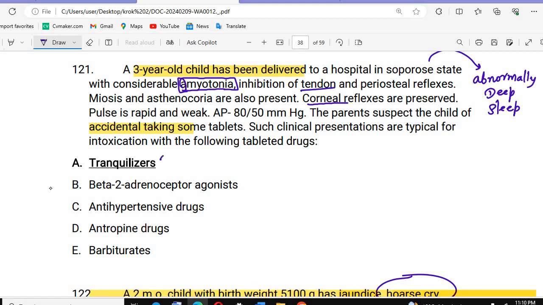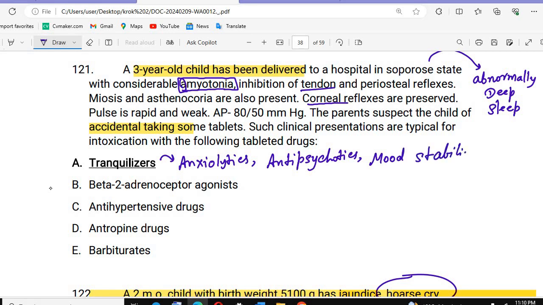What are the tranquilizers? The tranquilizers are anxiolytic drugs that help in anxiety. They are also antipsychotic drugs, and also mood stabilizer drugs.